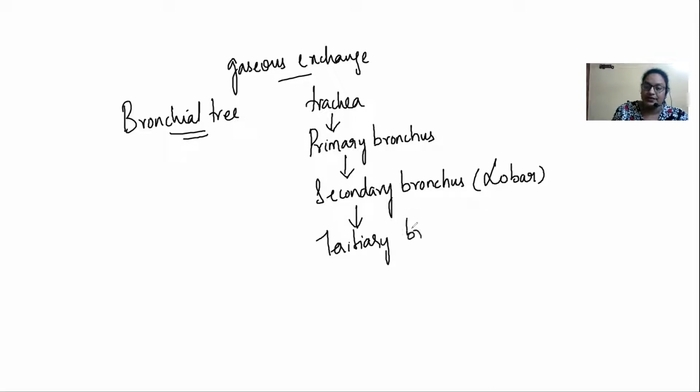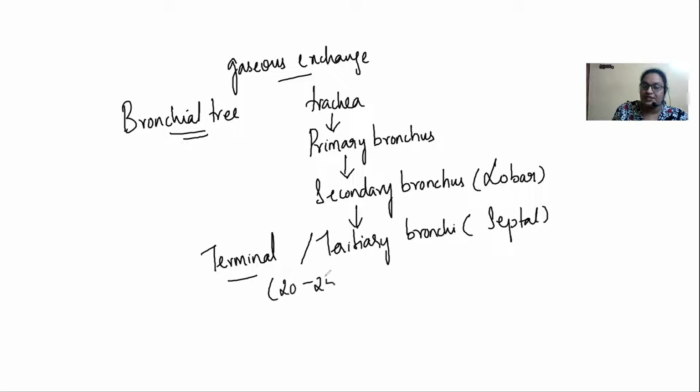Later the secondary were continuing as what we call as the tertiary bronchi, which was otherwise called as septal bronchi. Okay, and I told you this tertiary can even be called as terminal bronchi. So these terminal bronchi, they divide for how many times? I told you it might be 20 to 25 times. They just divide and they provide fine branches, and these branches now will be called as the bronchioles.